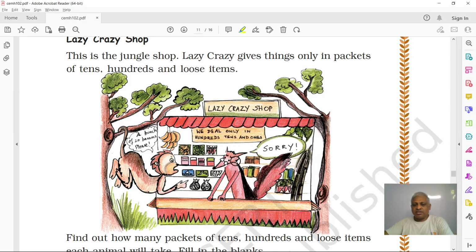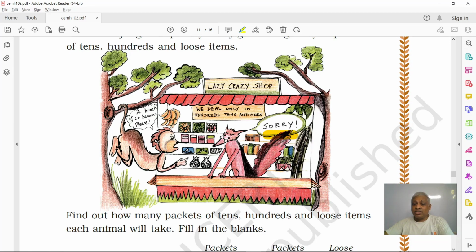This says that you buy 100 or you buy 10 or you buy ones. But it's very simple. Why did it say sorry? Can you guess? Can you give some solution? It wants 20 bananas. You give 2 tens. 2 tens are 20, right? That's it. Why should it say sorry? This one doesn't know the calculation.